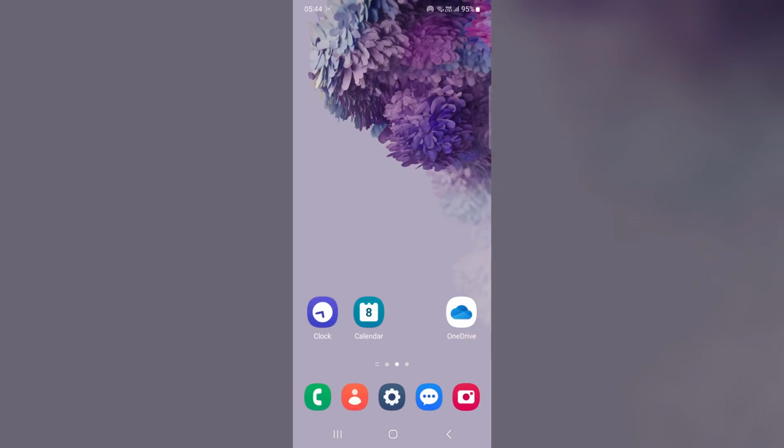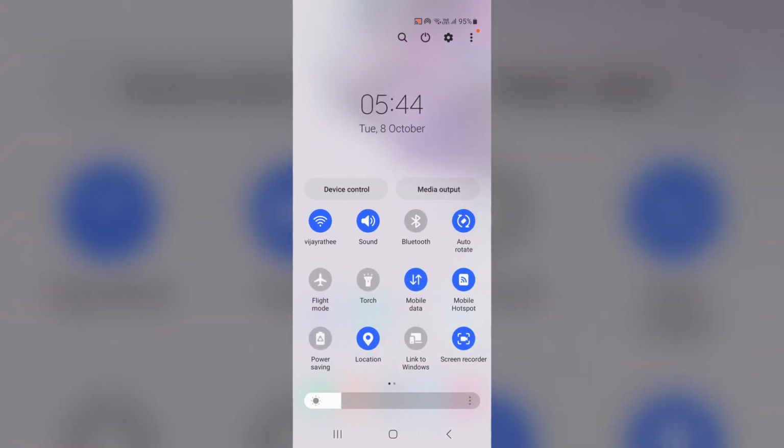Ensure your mobile data is enabled. Swipe down from the top of the screen to access the quick settings panel. Check if the mobile data icon is activated. Also ensure airplane mode is turned off and look at the signal bar to check the signal status is not weak.